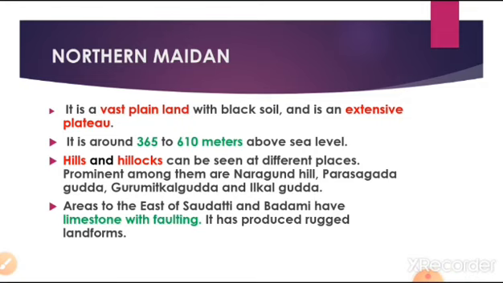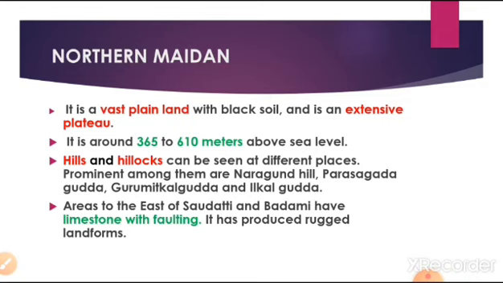So northern Maidan consists of many hills and hillocks. We know that single hills are called hills. But what are hillocks? A number of hills together are called hillocks. So among these, prominent hillocks are Naragund Hills, Parasagata Gudda, Gurmitkal Gudda and Ilakal Gudda, which are major hills of this region.